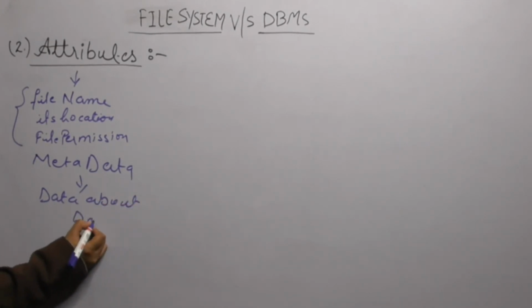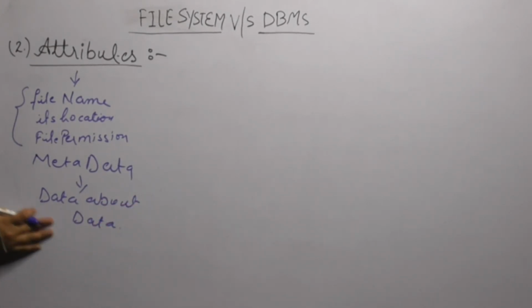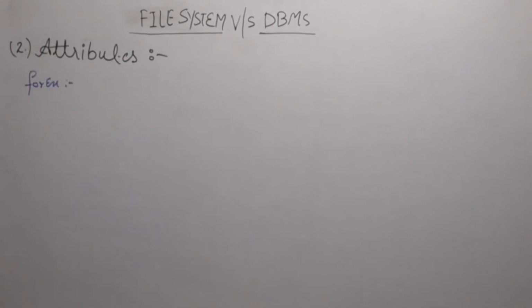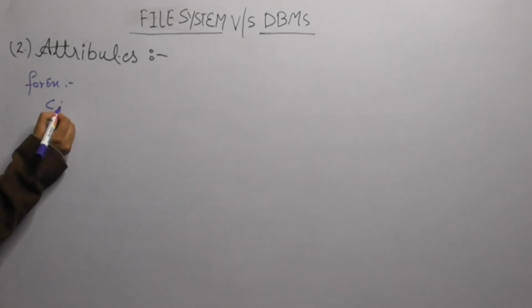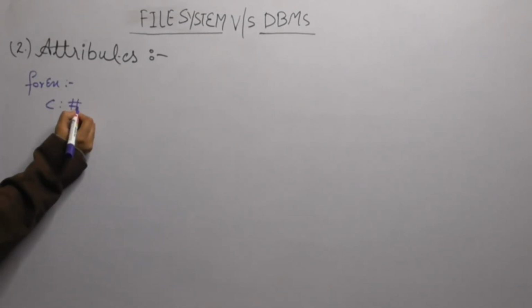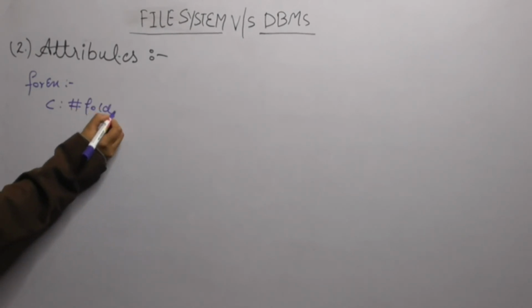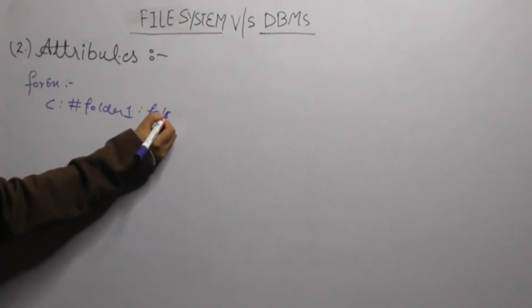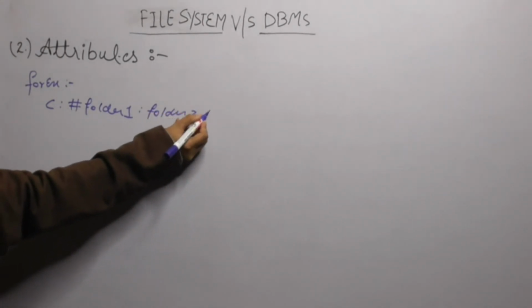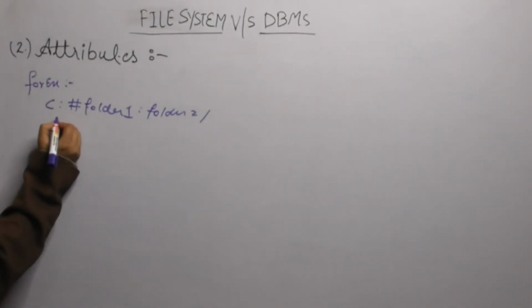Data about data means data of a particular data, that is your metadata. Data about a particular file, that is the data I need first. For example, normally if we are accessing a file in our system, then the location comes. Like the location could be C colon, folder 1, colon, folder 2 slash folder 3.